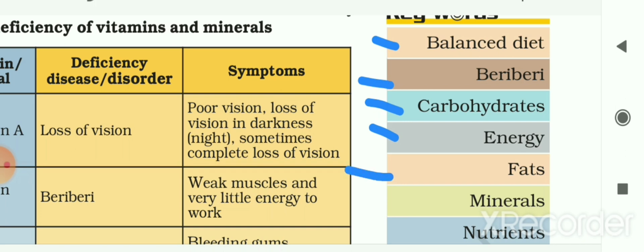The next is fats. Fats provide energy and heat to the body. The next is minerals. Our bones, teeth, blood, etc. contain different minerals. These minerals are necessary for the growth and maintenance of the body.